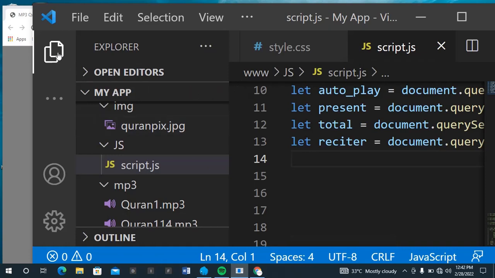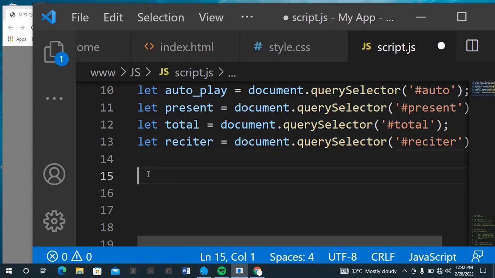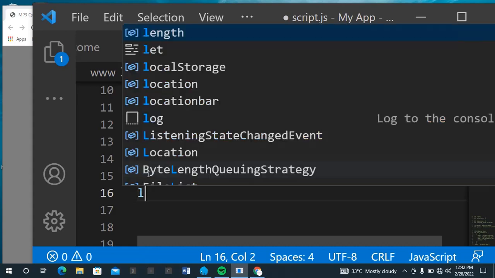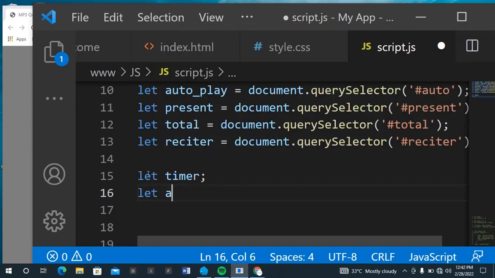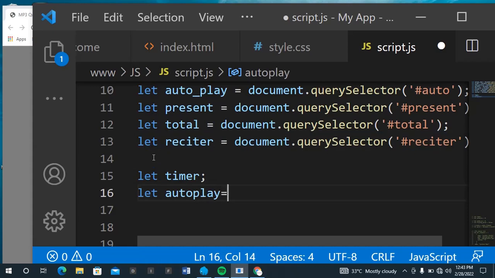What is the next thing that I'll be doing now? So I'll be declaring more variables. So let's leave timer this way. Then we go to the next one, and we declare let autoplay to be equal to 0.